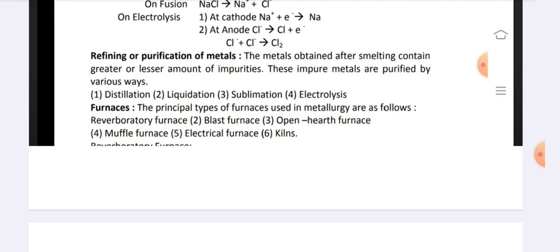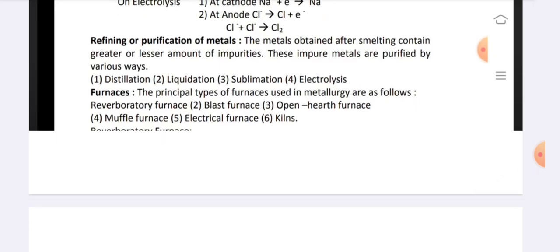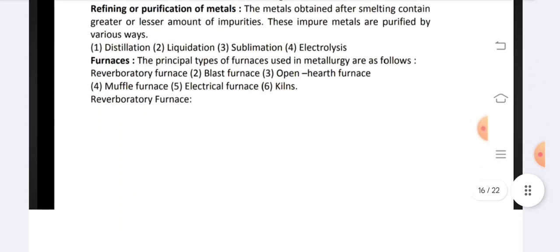These impure metals are purified by various ways. First one is distillation, second one is liquidation, then sublimation, and then electrolysis. Furnaces. The principal types of furnaces used in metallurgy are as follows: reverberatory furnace, blast furnace, open hearth furnace, muffle furnace, electrical furnace, and kilns.